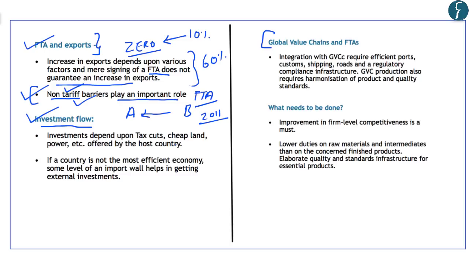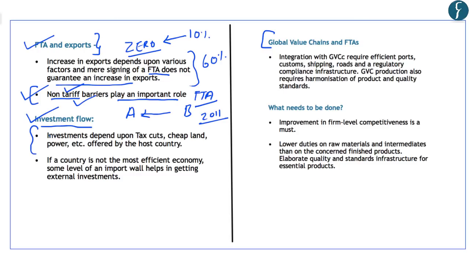Now the second question raised by the author is: does a lower duty regime due to the joining of a free trade agreement lead to increased investment in a country? In this case, he has asserted that investments in a country do not necessarily depend upon lower duty structure; however, they depend upon various other factors.